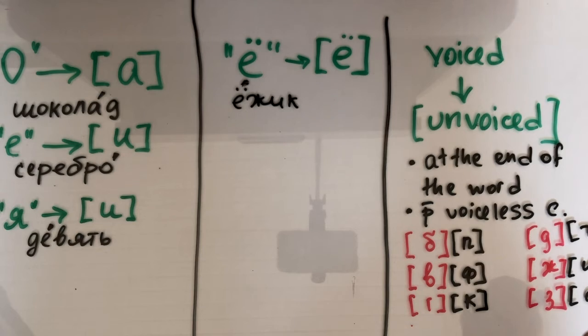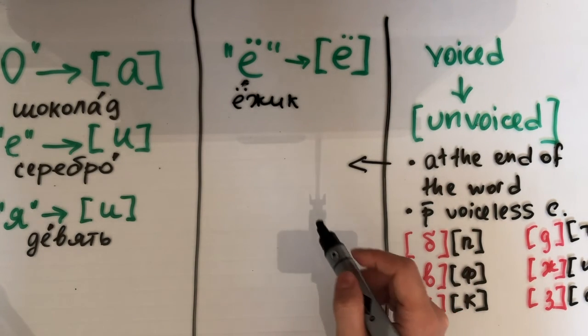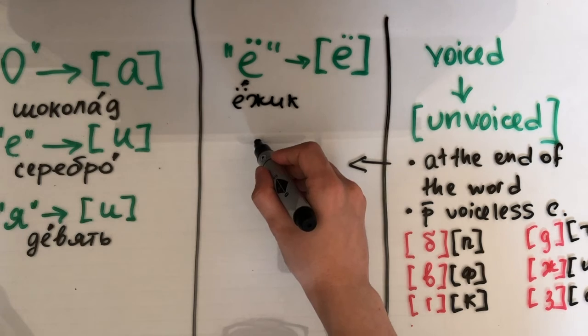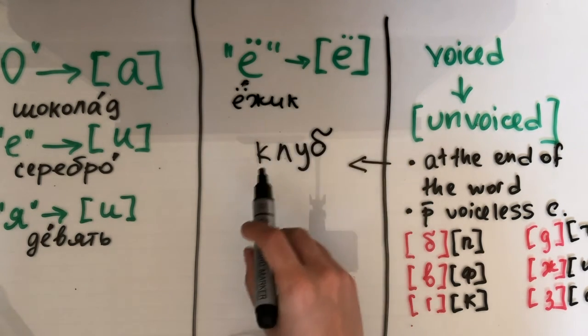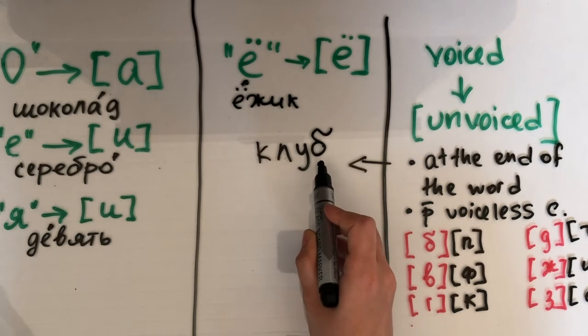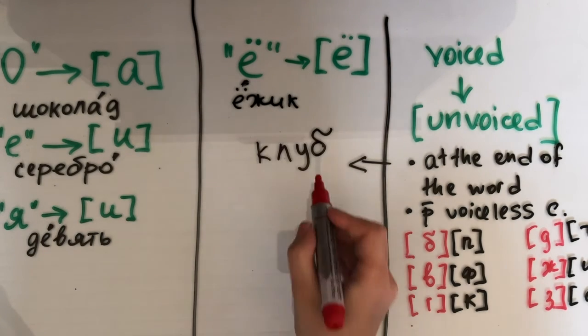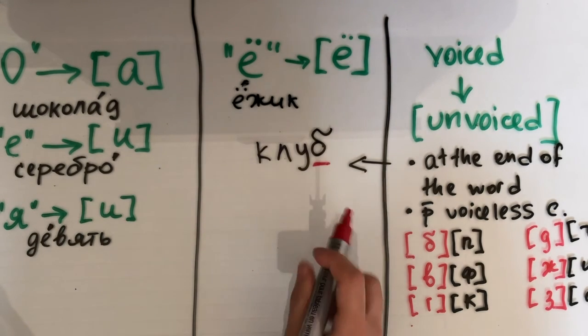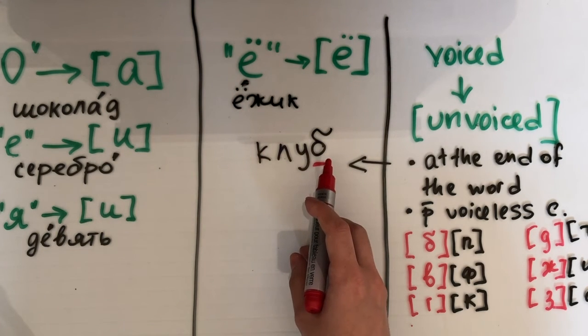Let's have a look at some examples that might help you. For example, the word klub, a club. See, here at the end, we have a voiced consonant B. It occurs right at the end of your word.